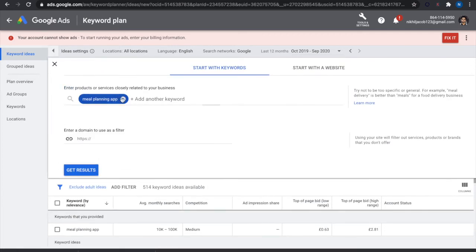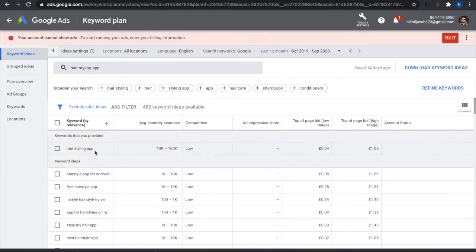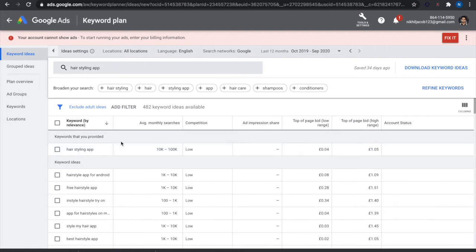Next, let's compare that to the hairstyling app. And if you look at the results, for the hairstyling app search term, you see the average monthly search is 10K to 100K, which is really good. And the competition is quite low as well, which is even better. So this is an excellent search term to use because it's low competition and high search volume. With the Google Keyword Planner, we definitely see that the hairstyling app, although it has shown a neutral trend in Google Trends, has a high search volume and low competition. So out of the two, we see quickly that the hairstyling app is a better app idea to go for.